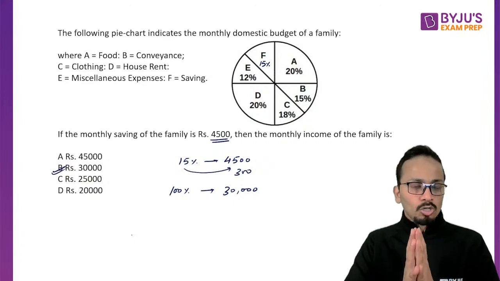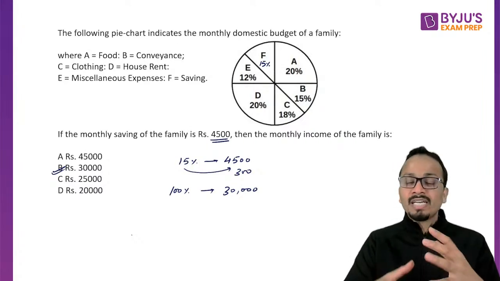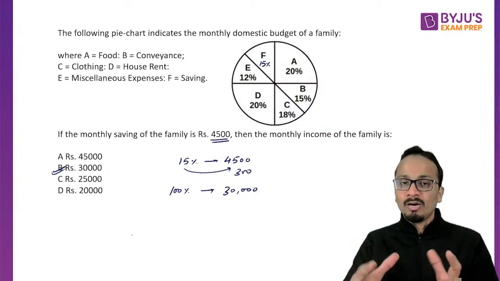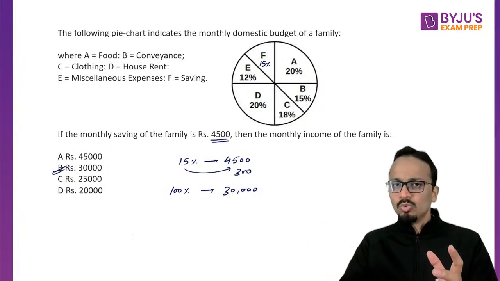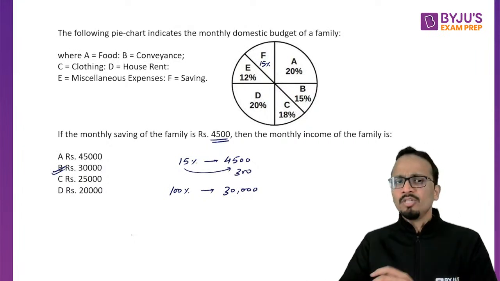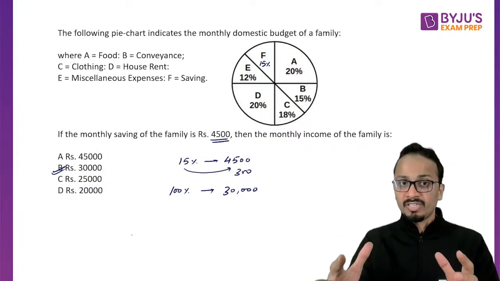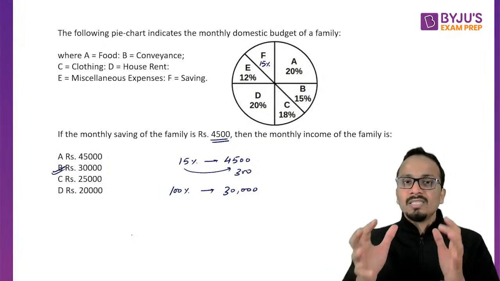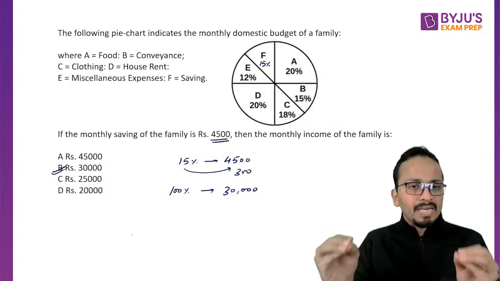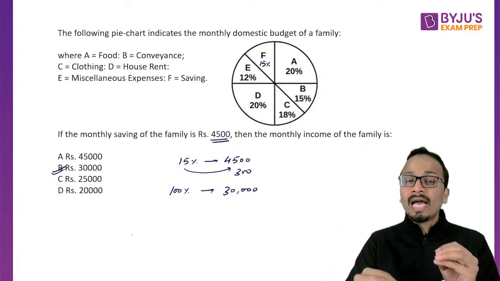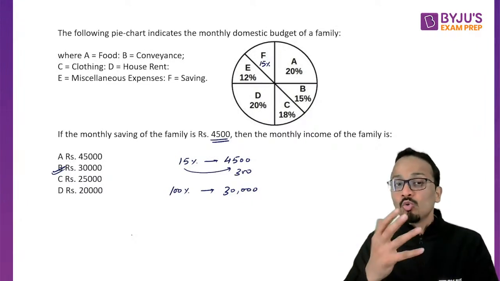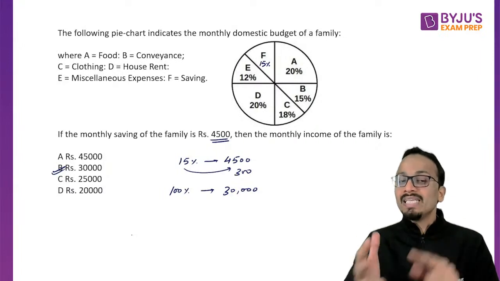Okay. So also we have seen the way of attempting the entire section, leaving some difficult or lengthy questions in round 1 for round 2. And if you have time left for round 3 as well, then you can again come back to the questions which you have left. So it's always important to select the questions which can be done in a minute or less. Don't look at those questions which are lengthy but easy. I'm saying that in round 1 also you may leave the questions which were easy but lengthy.